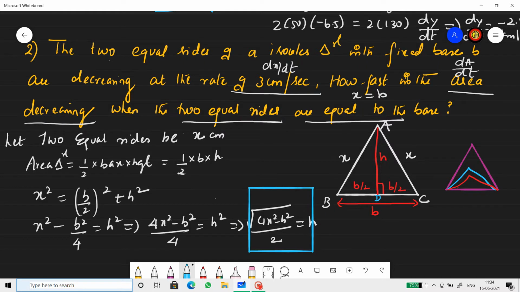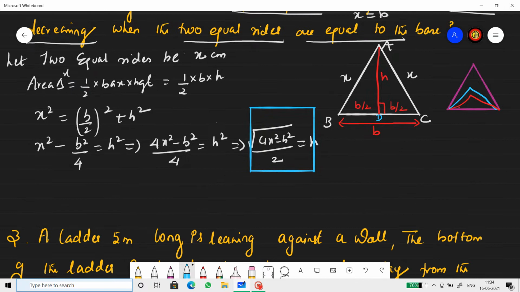Now, area will be half b into root over 4x square minus b square, the denominator 2 not inside the root, isn't it? Now I need to differentiate.